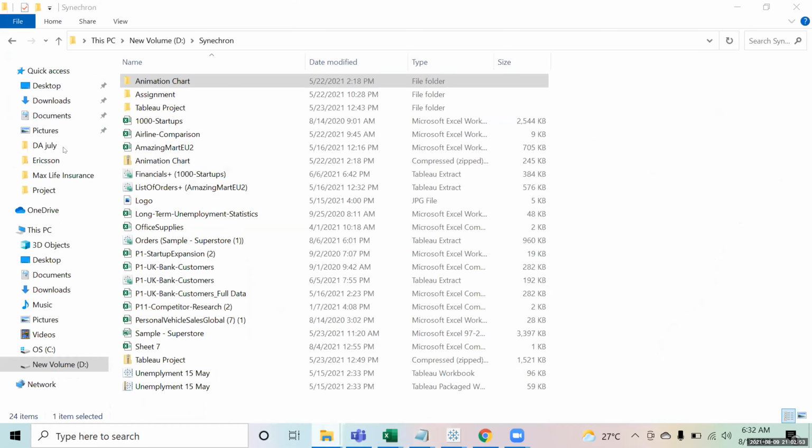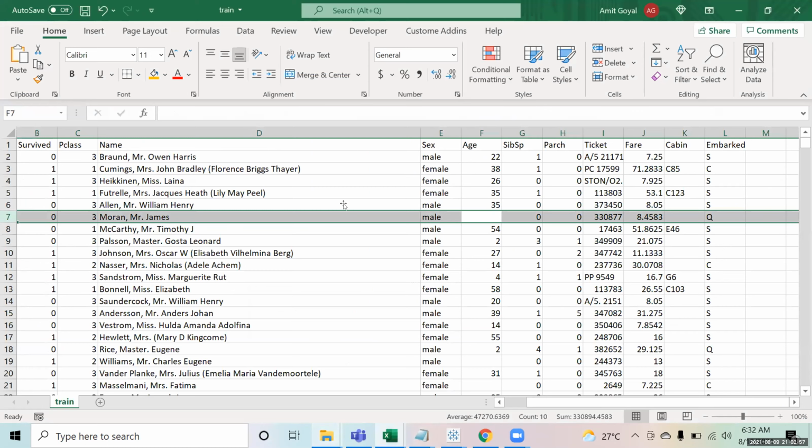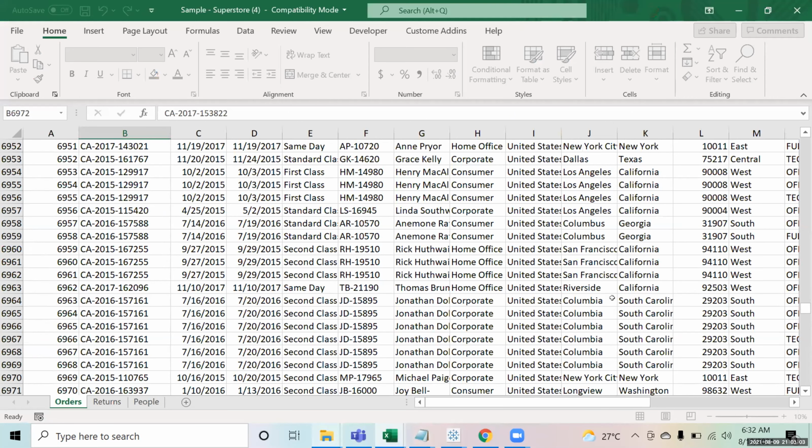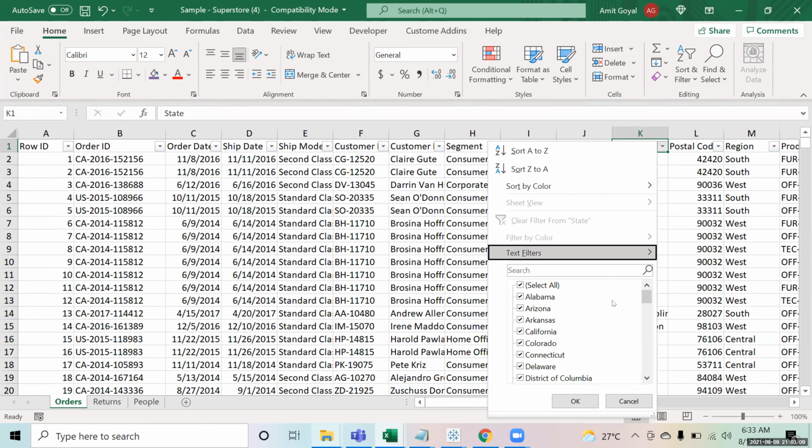If I open up that data set, sample superstore, my goal is to calculate the average sale per city for each state. Let me pick one of the states, suppose Montana, which I was showing you at that point in time.